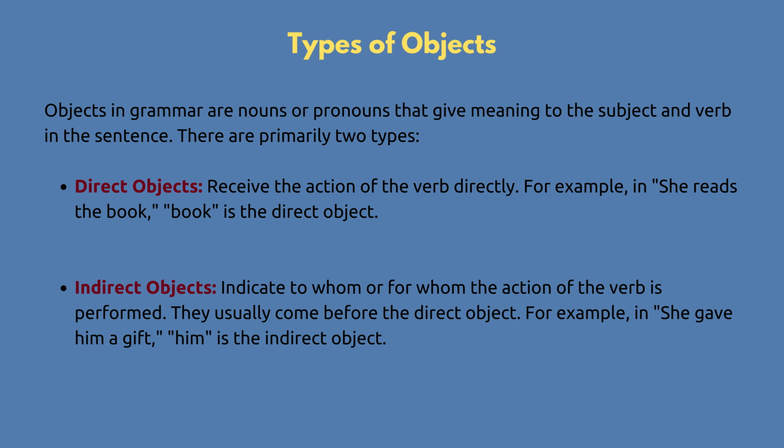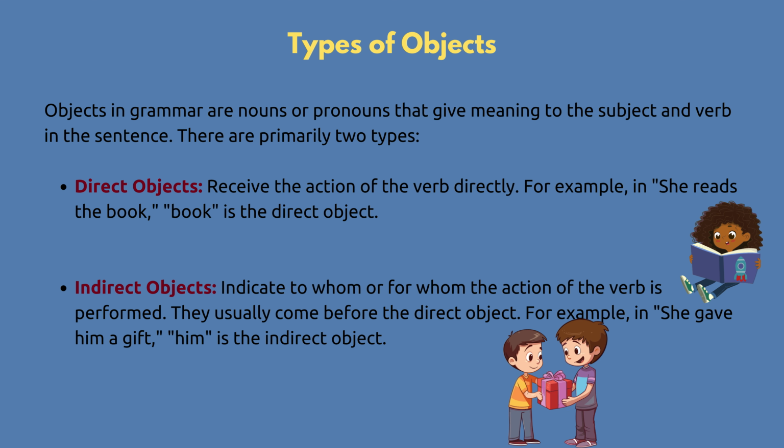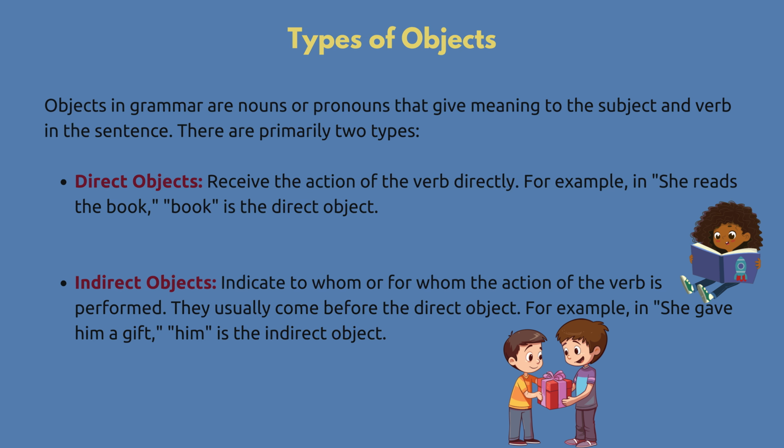Objects in grammar are nouns or pronouns that give meaning to the subject and verb in the sentence. There are primarily two types. Direct objects receive the action of the verb directly. For example, in "she reads the book," book is a direct object. Indirect objects indicate to whom or for whom the action of the verb is performed. They usually come before the direct object. For example, in "she gave him a gift," him is the indirect object.